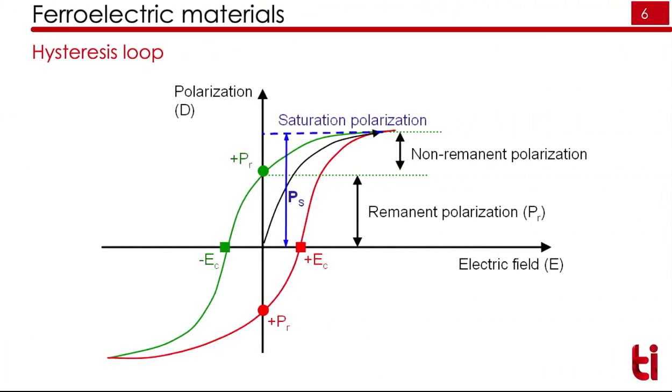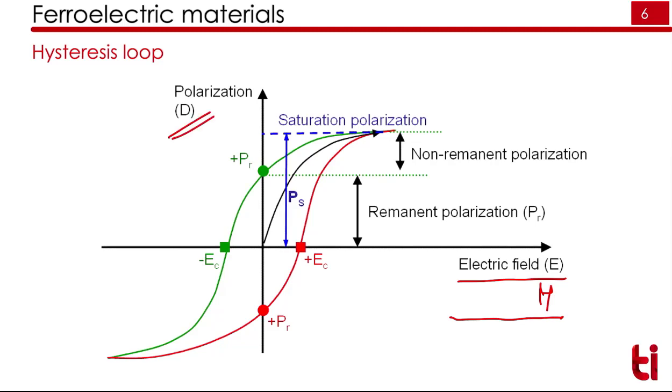This is the typical hysteresis loop of ferroelectric material. The ferroelectric name has come from ferromagnetic because the loop looks similar to that of the ferromagnetic material. But in ferromagnetic material, we have H, that is the applied magnetic field. In the ferroelectric material, we have electric field. In the ferromagnetic material, we have magnetization. In the ferroelectric material, we have polarization.